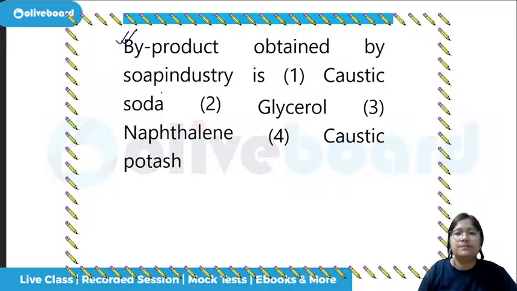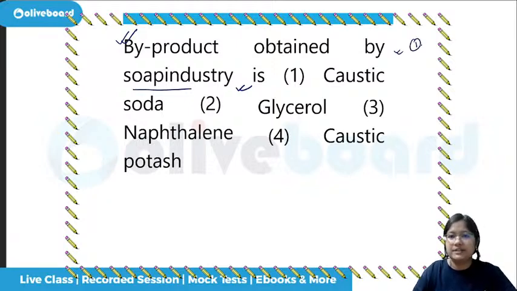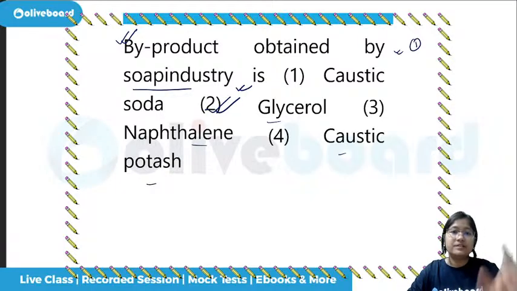Coming to the byproduct obtained by the soap industry. We had already studied that saponification is the process. What is the byproduct? This is also there in the first class itself, which is here in the English channel itself. Caustic soda, glycerol, naphthalene out of the options, or caustic potash. What is the correct answer? Glycerol, yes.